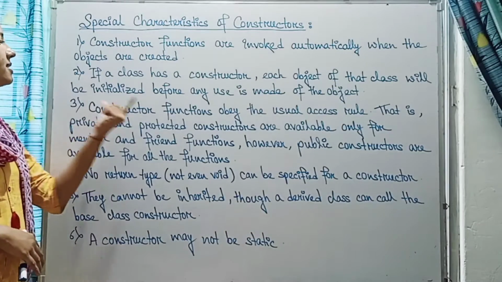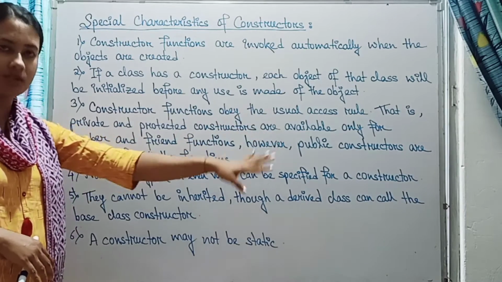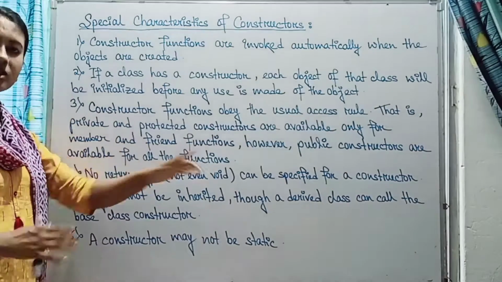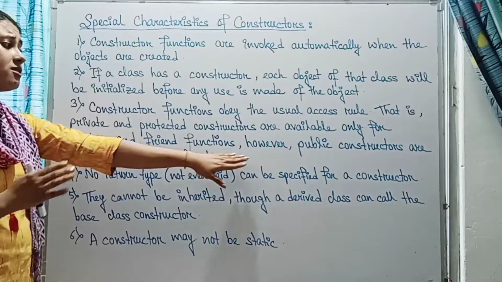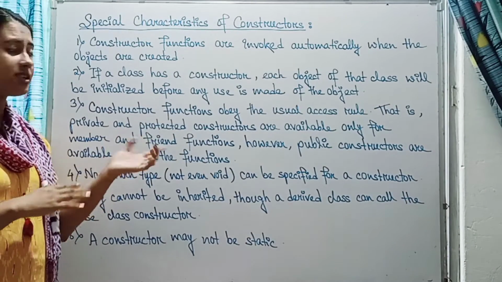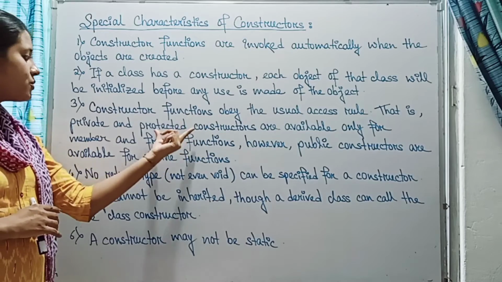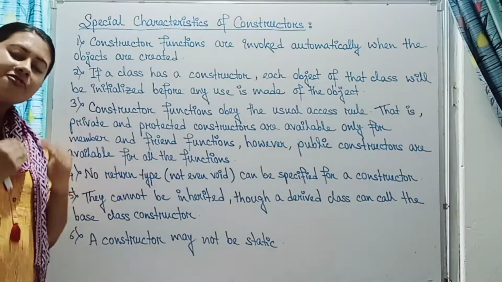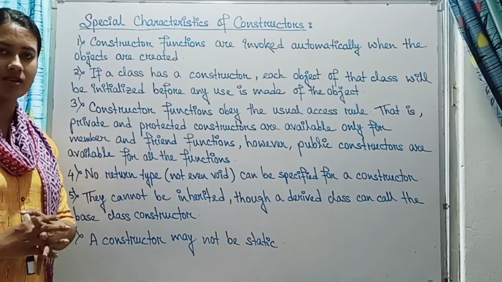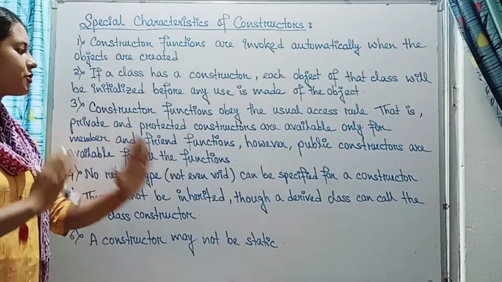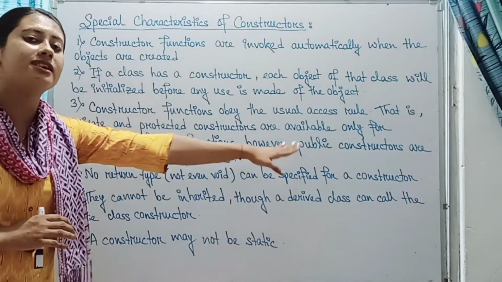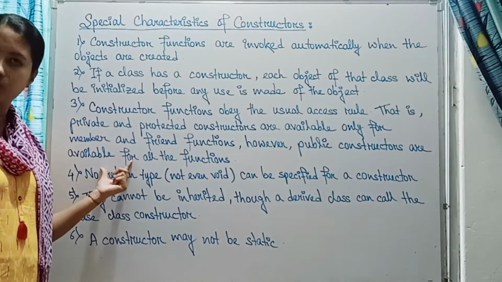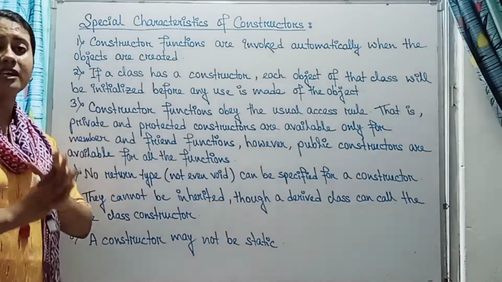And for the initialization of the object, the constructor comes into action. Okay. The third one is, constructor functions obey the usual access rule. That is, private and protected constructors are available only for the member and the friend functions. We have already done this in the earlier lectures: when the constructor function is used in the private or the protected section, then what happens? Only its member functions and friend functions can invoke that constructor. But if the constructor is defined under the public section, then what happens? It is available to all the functions. There is no hard and fast rule for that.